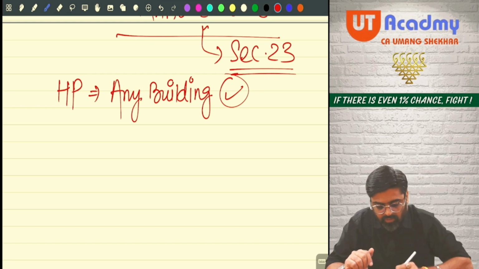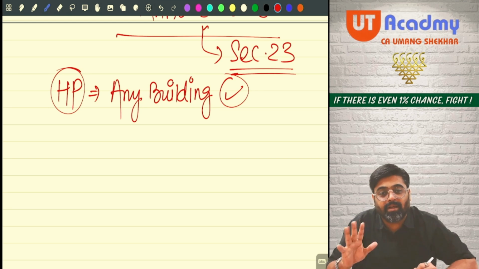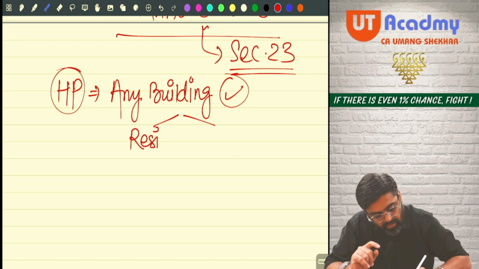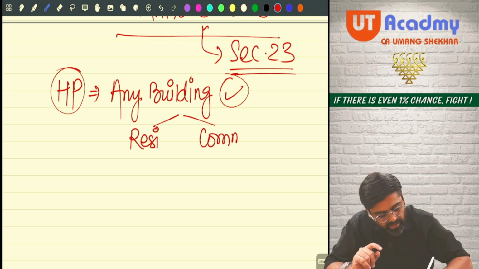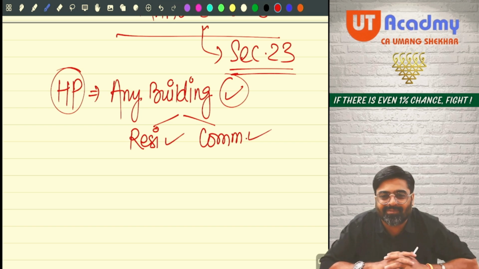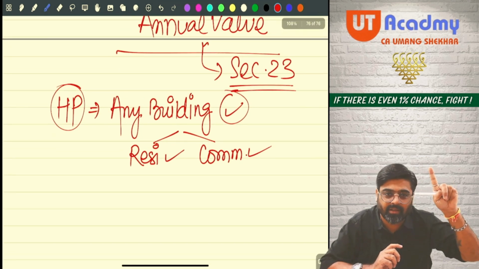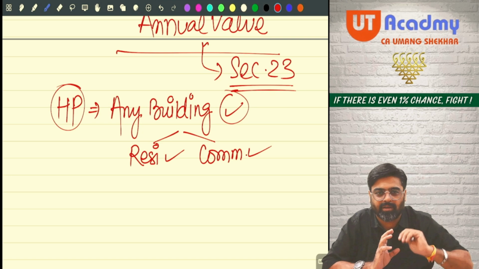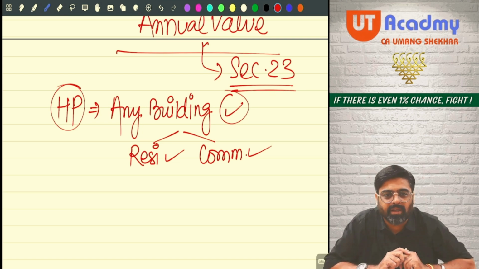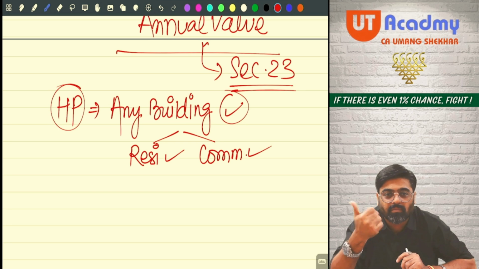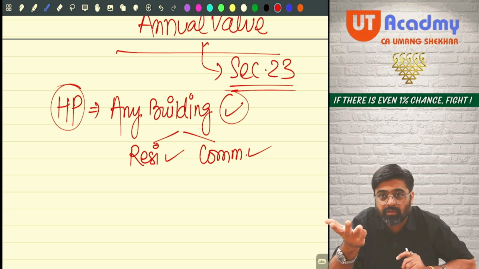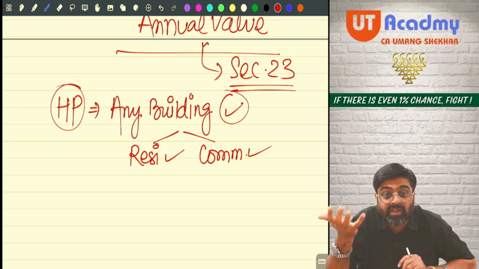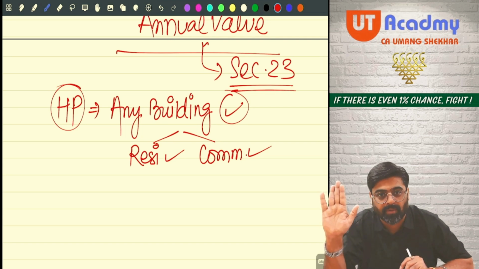Okay, perfect. So, house property. Any building. Any building means the building can be residential in nature and it can be commercial in nature too. So all the residential buildings are house properties under this head. All the commercial buildings are house property under this head. Give a few examples of residential buildings. Flats, bungalows, tenements, row houses, all are used for residence. So they are residential buildings, residential properties, yes or no?